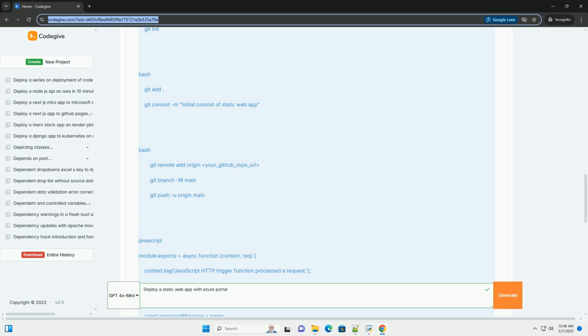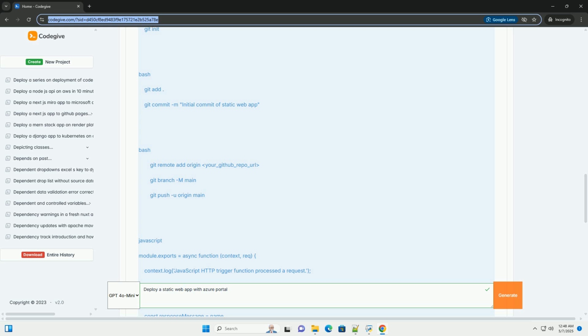Serverless API, Azure Functions: to add serverless APIs to your static web app, create an API folder in your repository. Inside this folder, create Azure Functions using the Azure Functions Core Tools or the Azure portal. The API location setting in the static web app configuration should point to this API folder. Azure Static Web Apps automatically handles routing requests to your API functions.